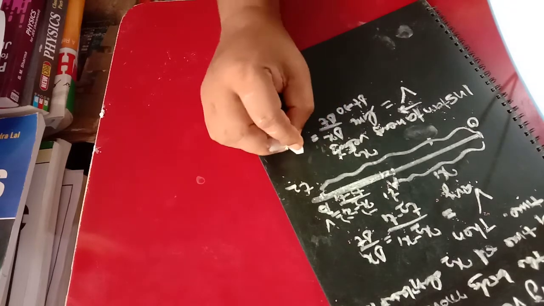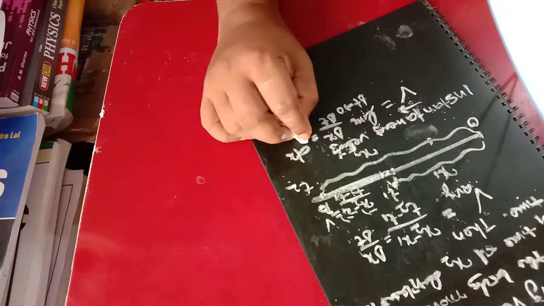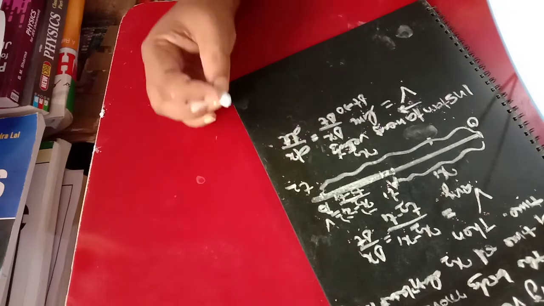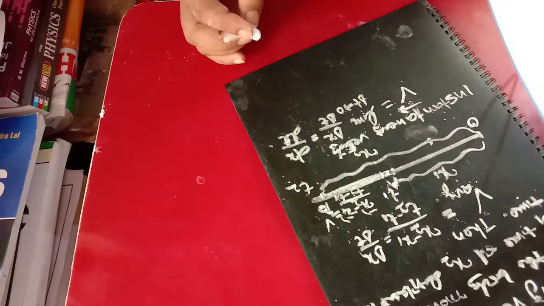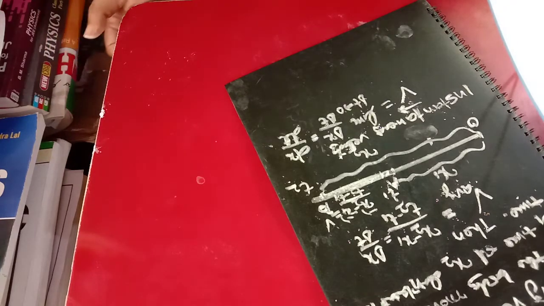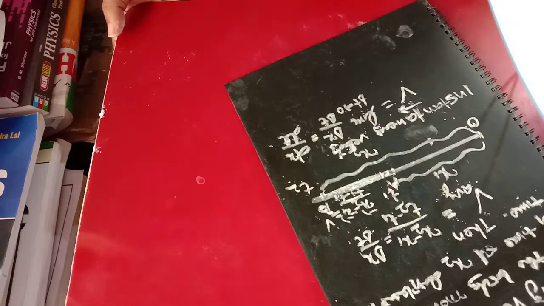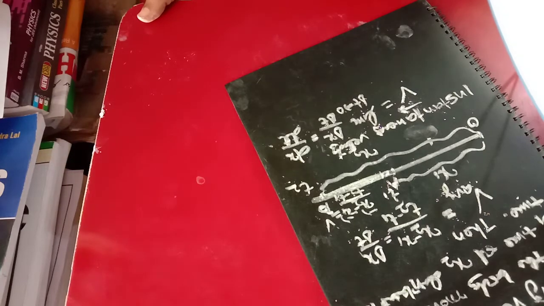And that is written as dx by dt. It will be very useful to calculate the instantaneous velocity for variable velocities. If the velocity is variable, then this type of formula you have to use.